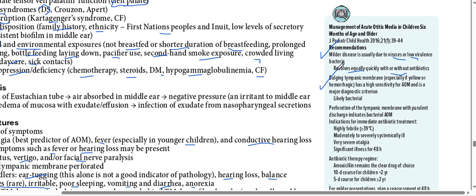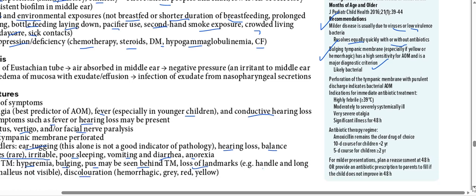Now the features may be a bulging tympanic membrane, especially on otoscopy, which has a high sensitivity for acute otitis media and is a major diagnostic criterion, likely bacterial. So if there's a bulging tympanic membrane, it can be bacterial as well. Perforation of the tympanic membrane with acute purulent discharge indicates bacterial otitis media.